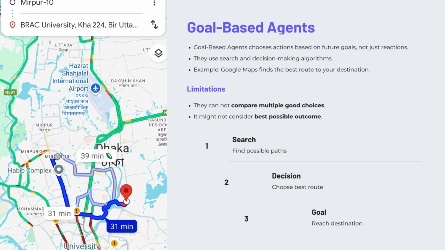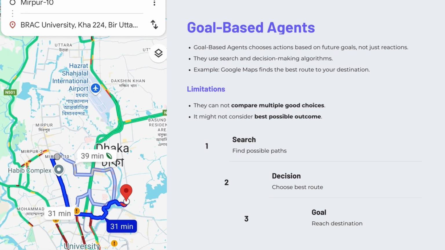For example, in Google Maps, if there are two roads with similar travel times, the agent may arbitrarily select one without thoroughly comparing other factors like road conditions, toll cost, or personal preferences. Another limitation of this agent is they don't consider the best possible outcome, meaning they settle for the first solution that works instead of searching for the optimal one.